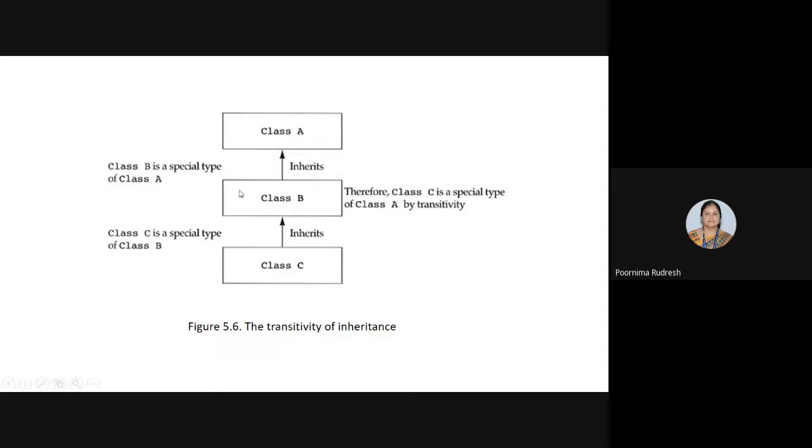So here class B is a special type of class A. Similarly, class C is a special type of class B. In turn, class C is a special type of class A by transitivity. So yes, in mathematics you studied the transitivity property, right?